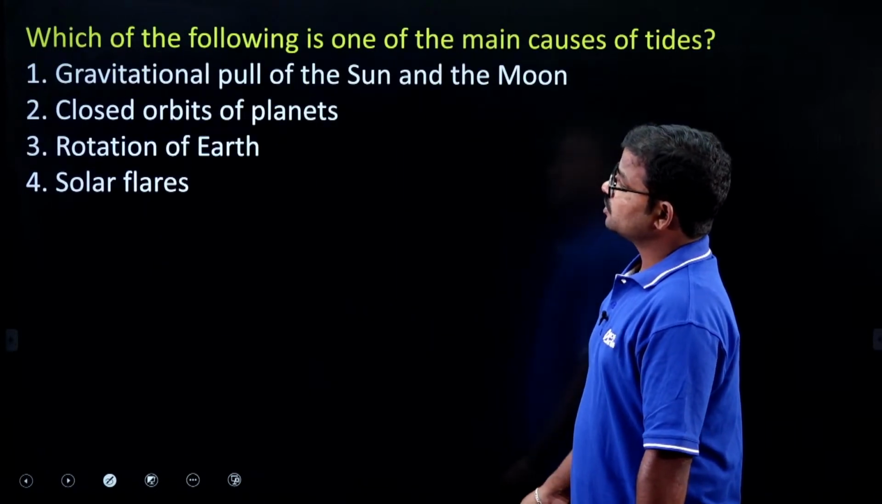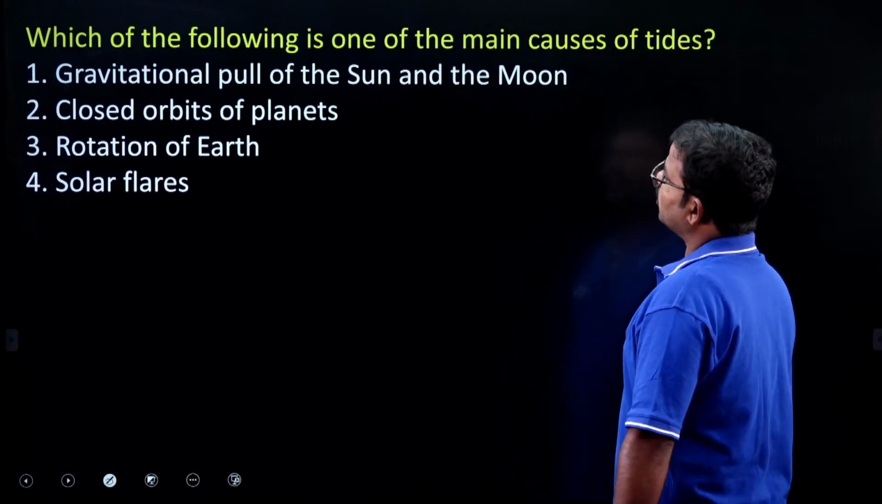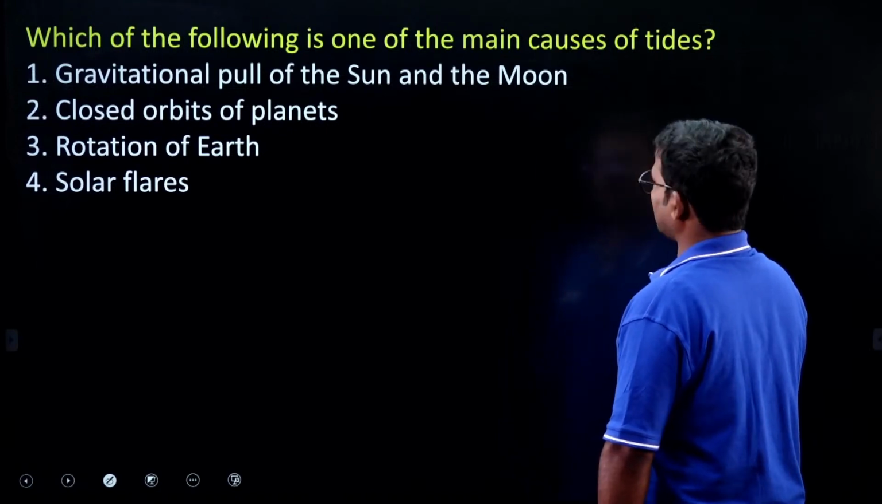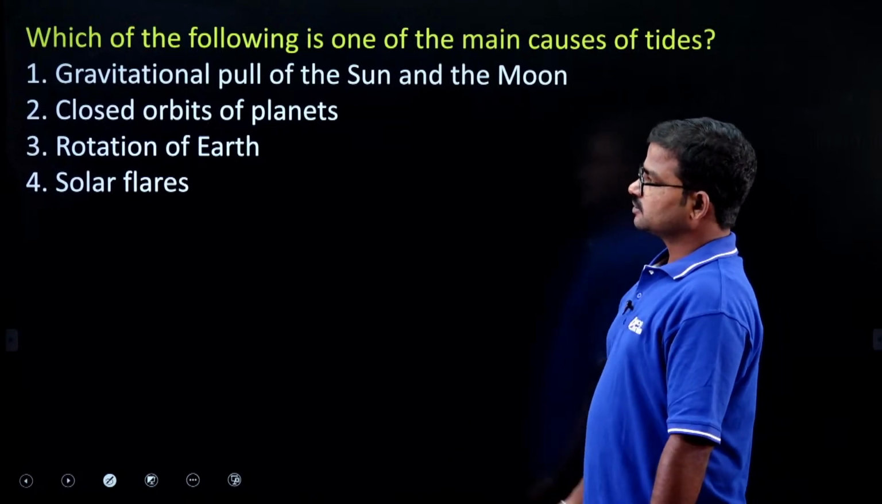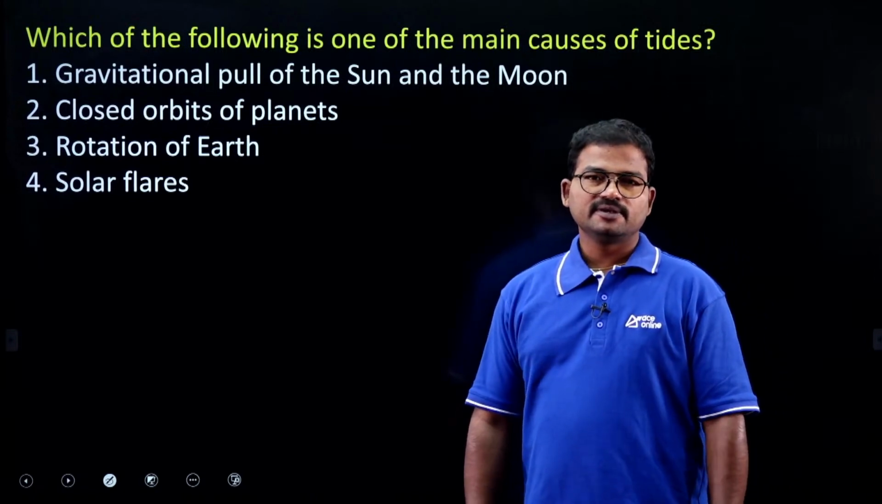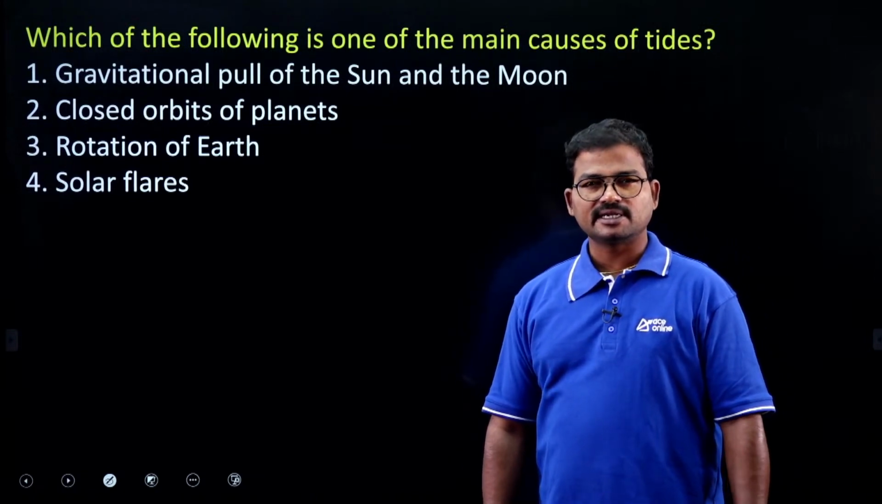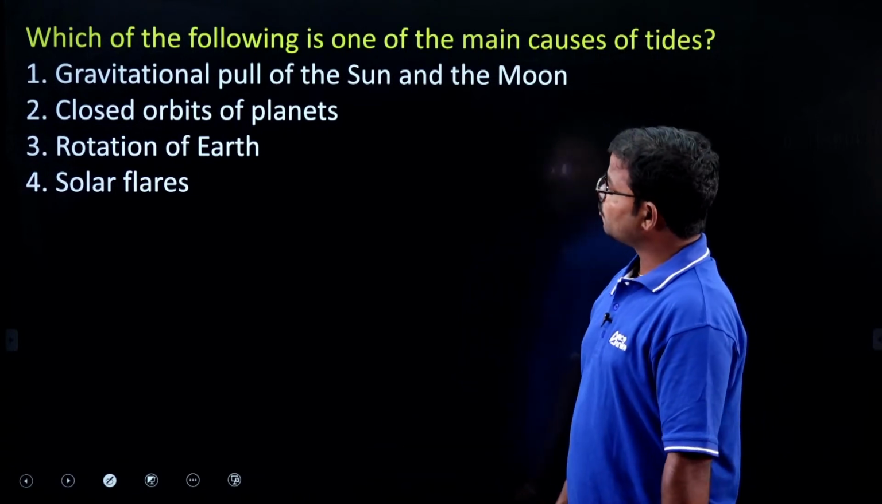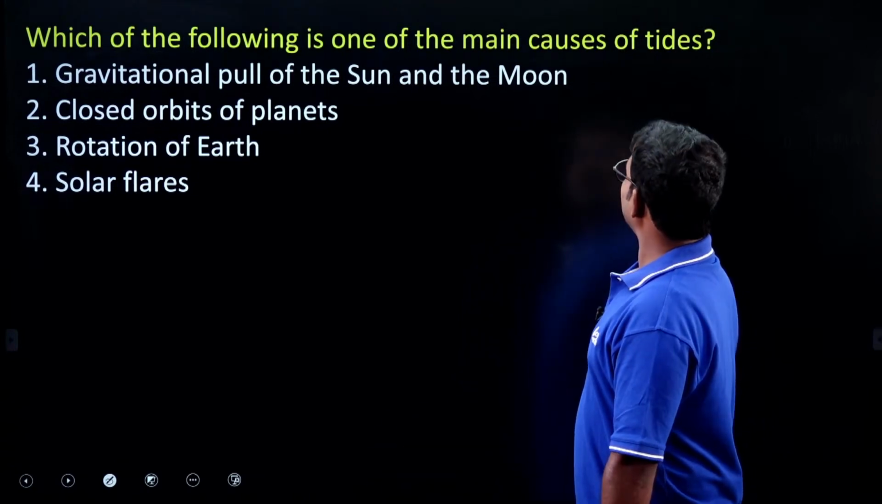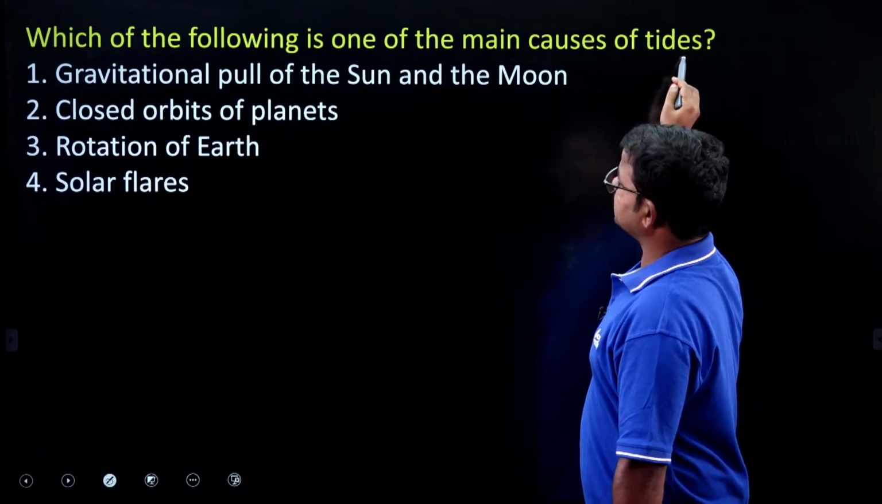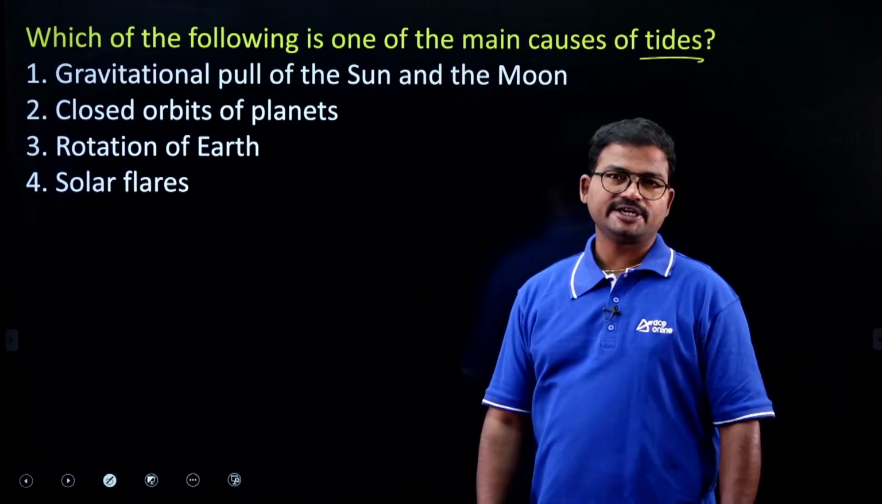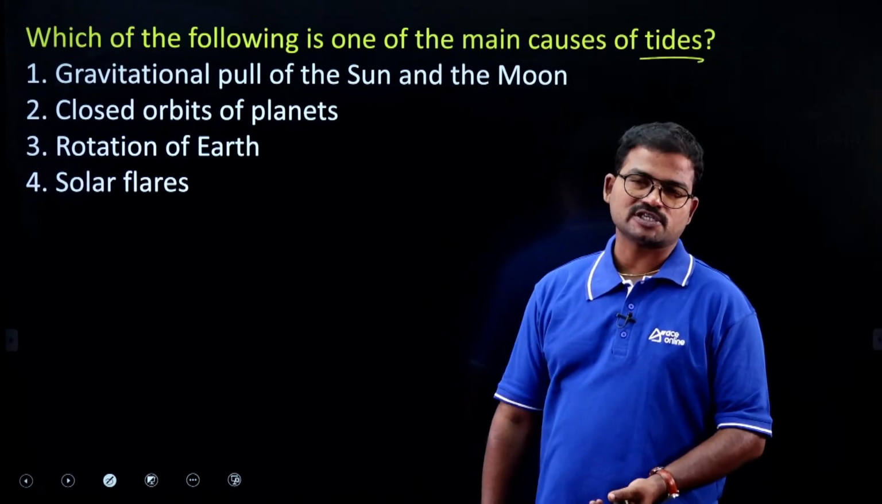Right. Next question, which of the following is one of the main causes of tides? So this is the most important concept. We already discussed in the last class. How tides will be generated on this planet? Which is the major responsible one?